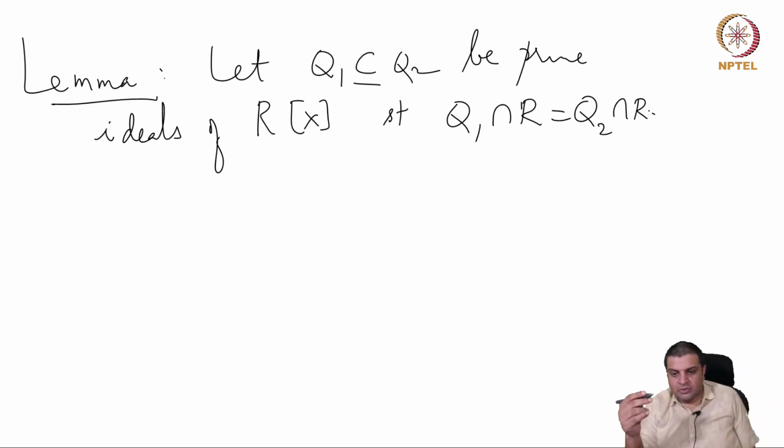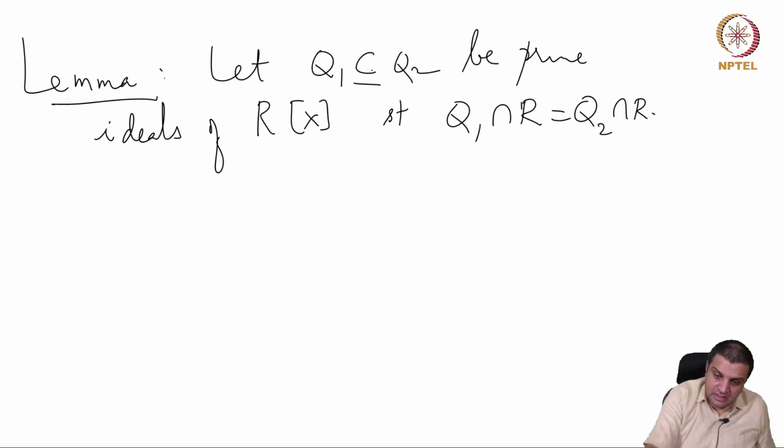For example, R could be a field, and then R[x] is a PID, and if you take any irreducible polynomial, that's a non-zero ideal in K[x], when you contract it, you just get 0 because K is a field. But of course the zero ideal of K[x] also contracts to 0. So it is possible that there is a pair of ideals with this containment and this property.